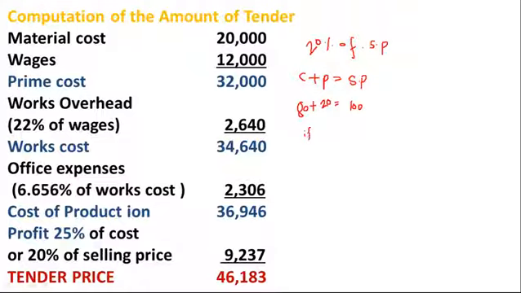Now we know the cost, so cost of production is our total cost. If 80 is equal to 36,946,